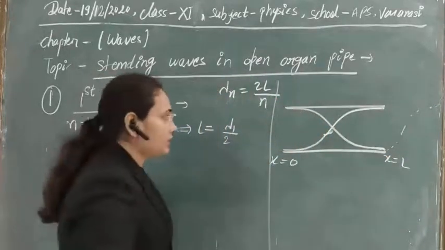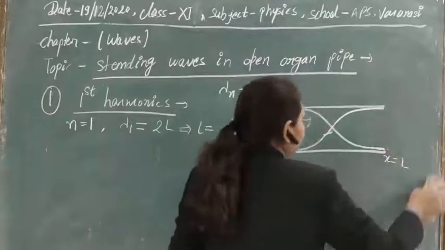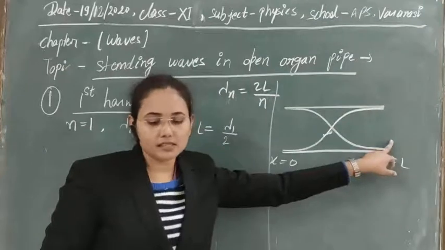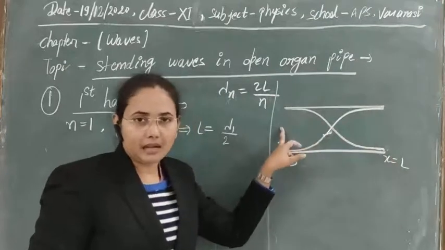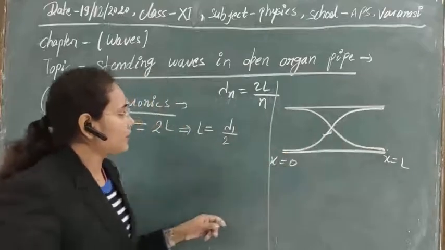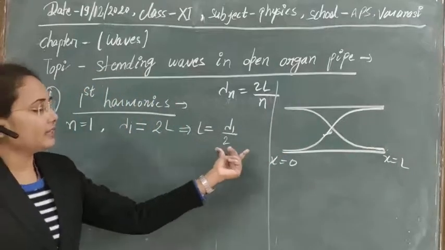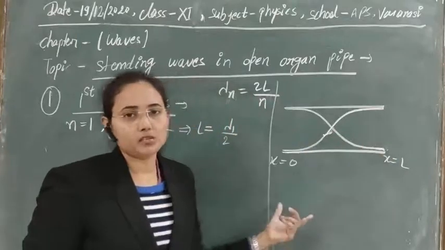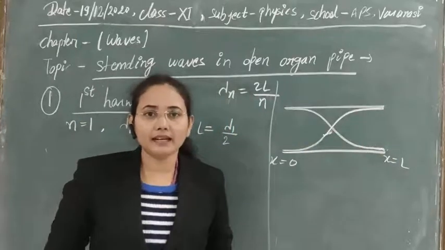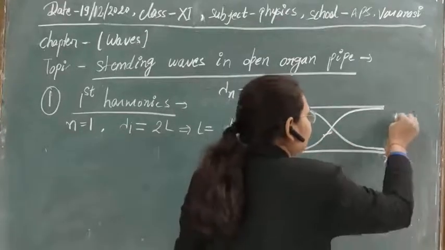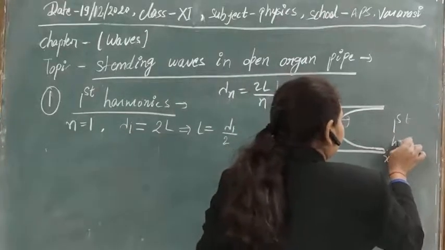Clear? There is no confusion, I think, in that section. As at both of the ends the wave will always have maximum displacement, you can draw this as only half of the wave within the region L, and beyond it obviously the wave is not progressive, so we will not get any other wave. So that's why this wave diagram for the first harmonic will be like this.